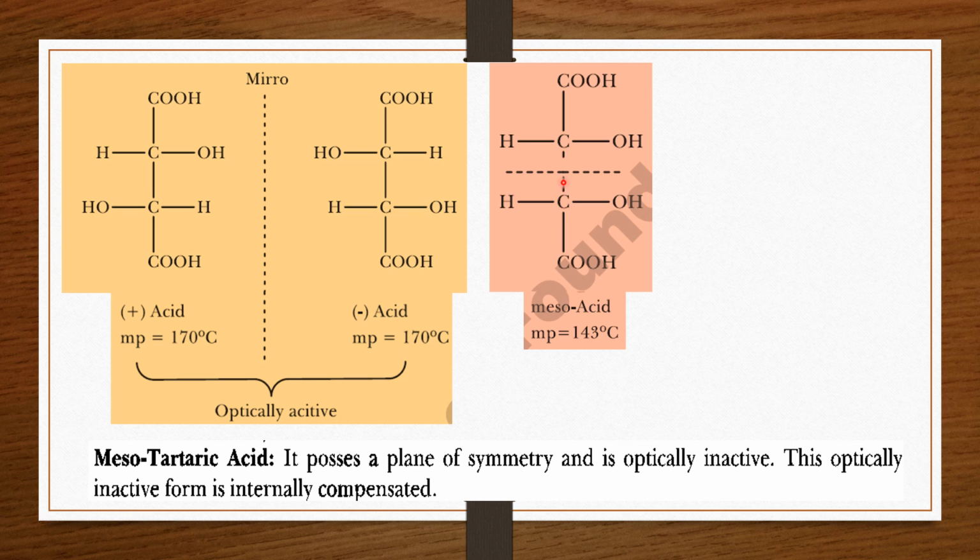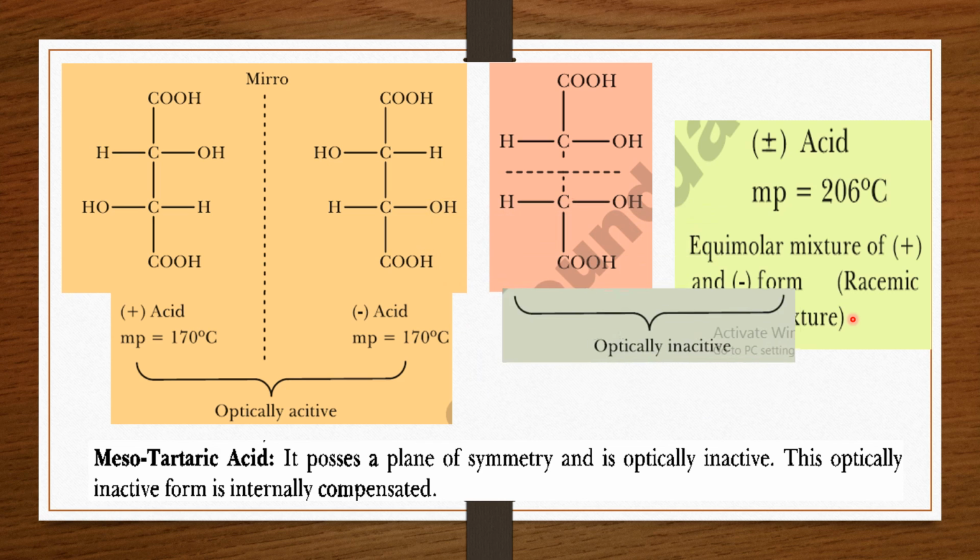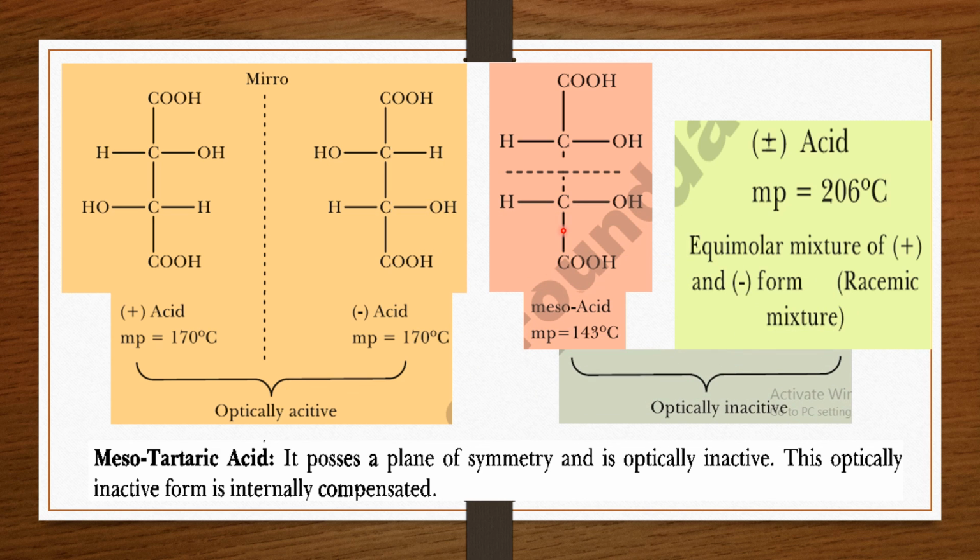And the fourth form is again the racemic mixture, in which both these positive and negative acids, dextrorotatory and levorotatory tartaric acids, are present in equimolar quantities. So the fourth form is the racemic mixture. And both this mesotartaric acid and this racemic mixture are optically inactive. They do not have the ability to rotate the plane polarized light.